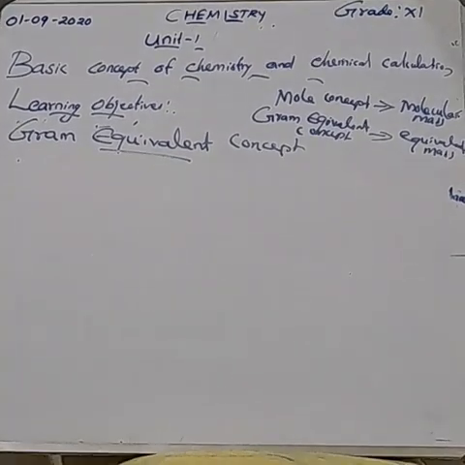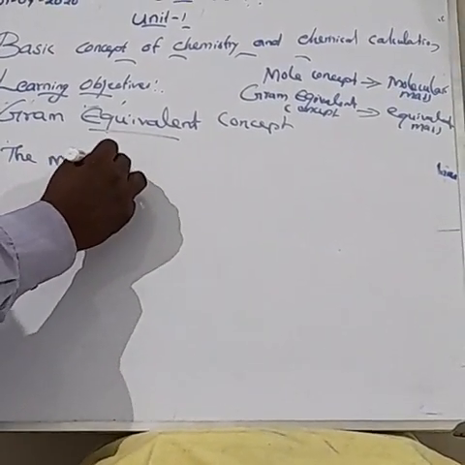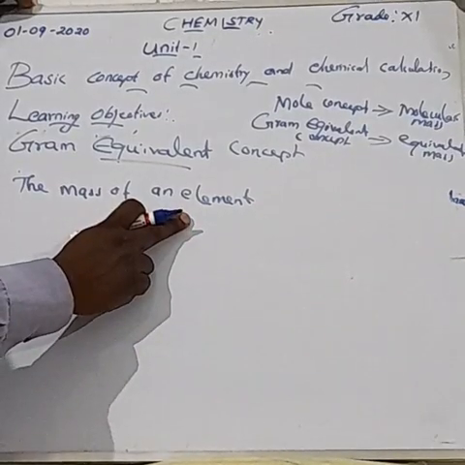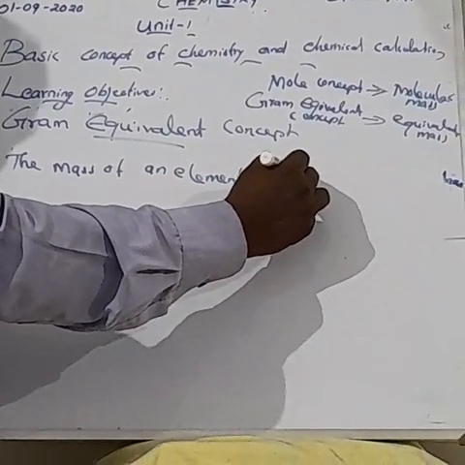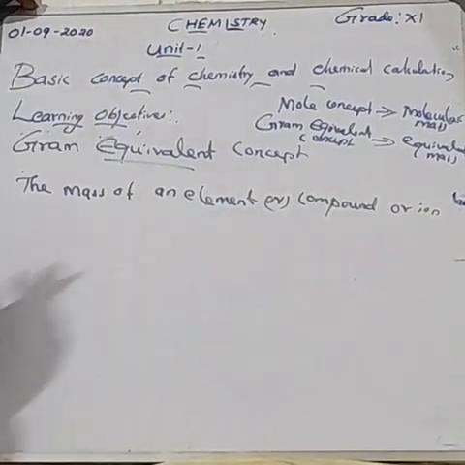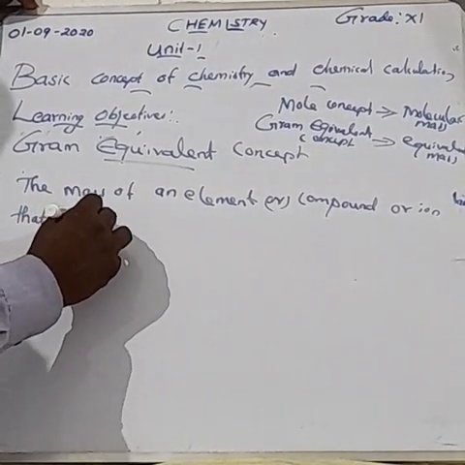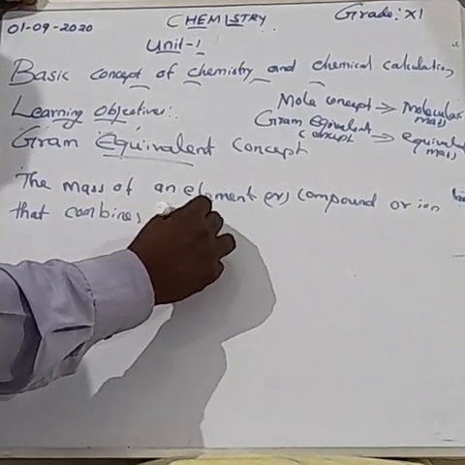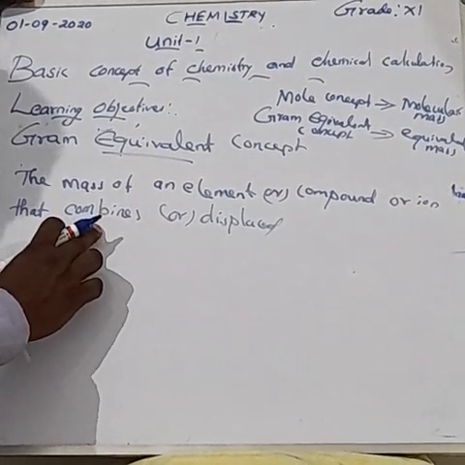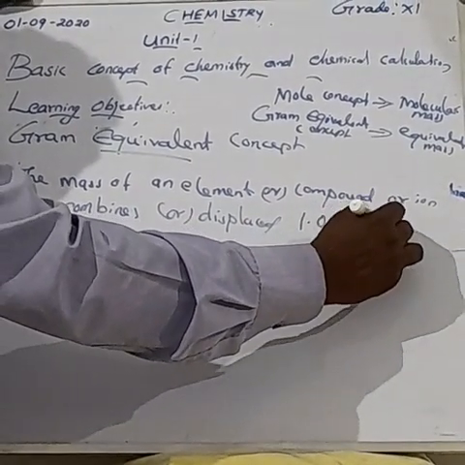It is defined as the mass of an element, or not only an element, a compound or ion, that combines or displaces 1.008 gram of hydrogen